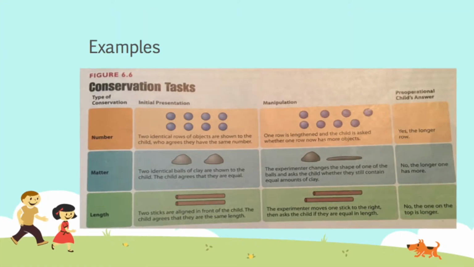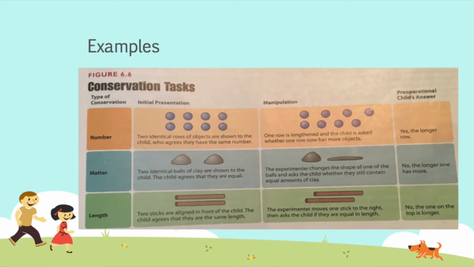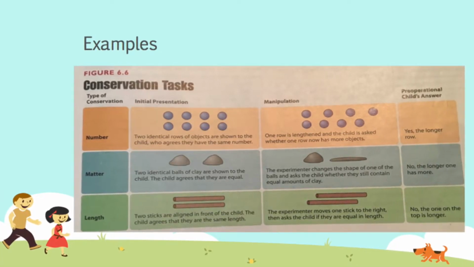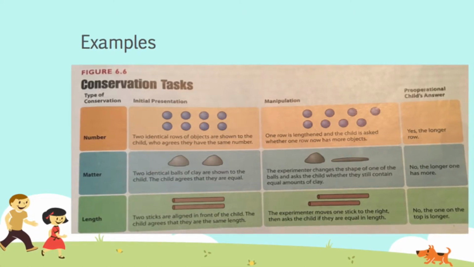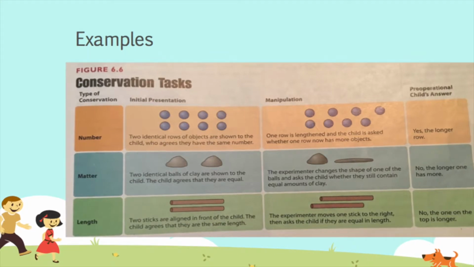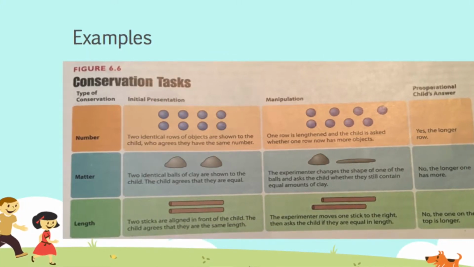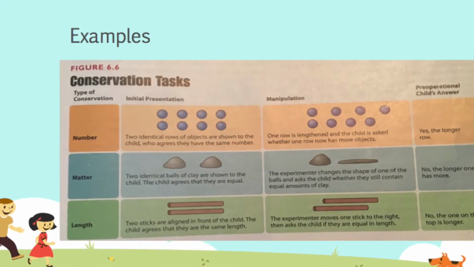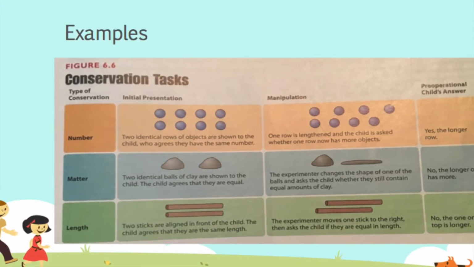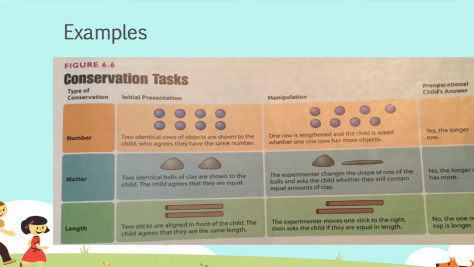These are a couple of examples of conservation tasks. This is where we conducted an experiment on a little boy named Brandon who is 6 years old. We conducted the experiment by using one of the examples of the conservation tasks above. Then you will see a little girl named Emma, who is 4 years old, try another version of the conservation tasks. We presented the initial presentation, manipulated the presentation, and then recorded the child's answer. So here we go.